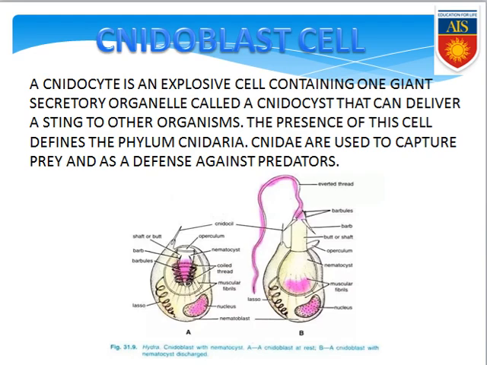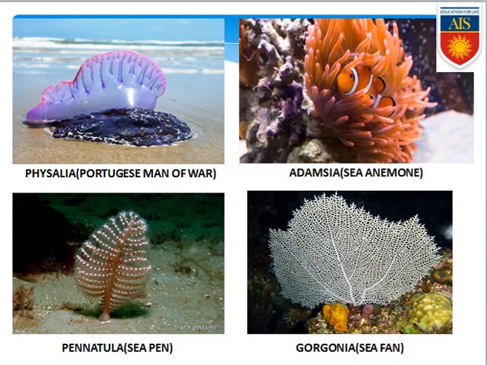Now we are going to the next slide where we will become aware of various kinds of organisms. This is Physalia. It can also be called the Portuguese man of war, because it looks like the cap of Napoleon Bonaparte, which he used to wear during battle. This is Adamsia, commonly known as sea anemone, and within that we can see a fish, the clownfish. Next there is another type of organism that looks like a pen. They are found in the sea, that's why they are known as sea pen, or Pennatula. Next there is another organism which looks like a fan. This specific type of sea fan has the scientific name Gorgonia sp.